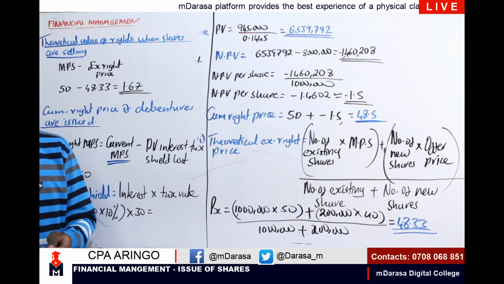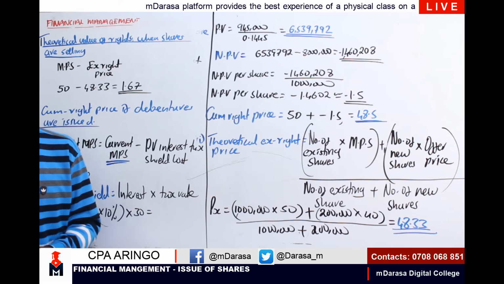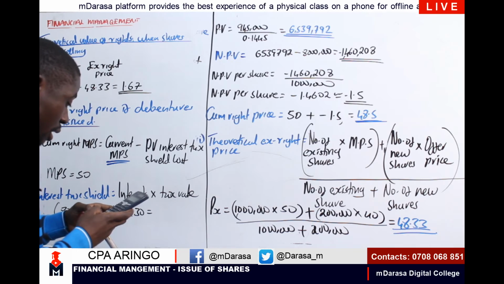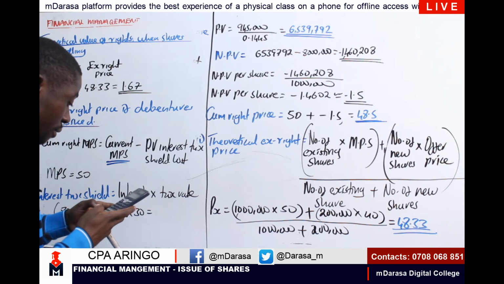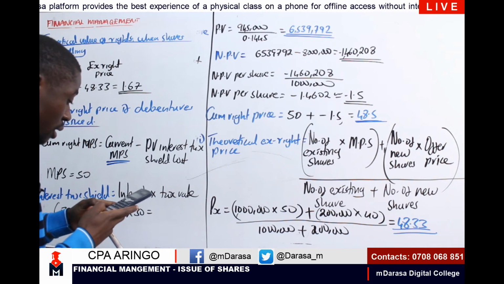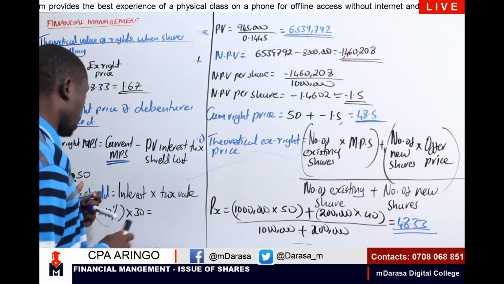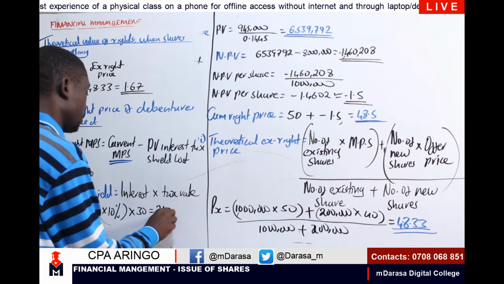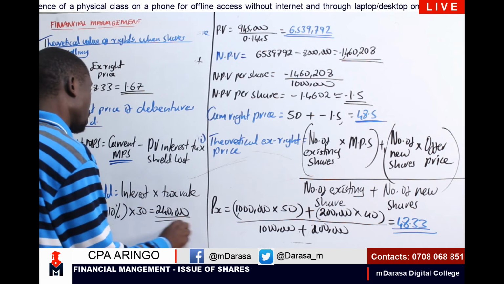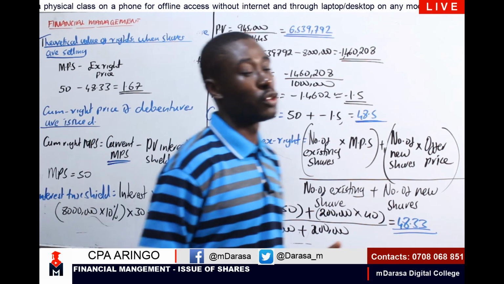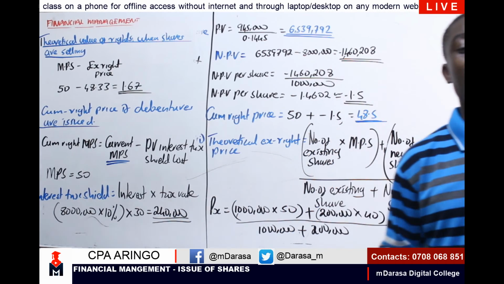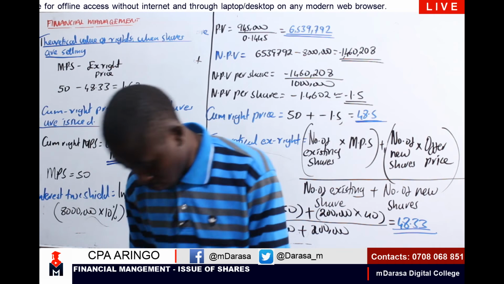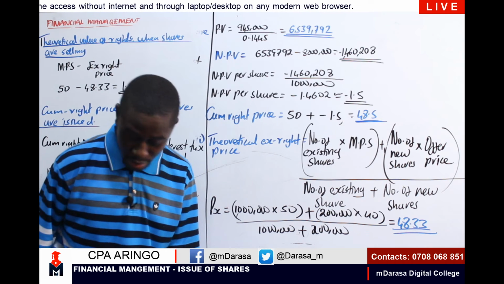So what is the tax on that interest? I'll be paying 8 million times 0.10 times 0.3. Clearly you can see my interest tax shield, I'm getting a figure of 240,000. Once we have that, the other key element that you need to determine, of course, is the present value.